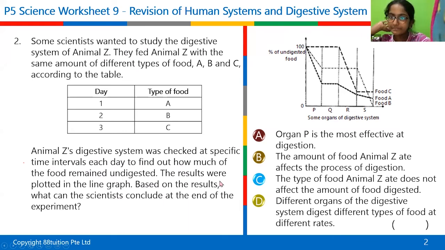The results are plotted in the line graph. What is a bit different is now we are looking at different types of food. Remember I also asked you about the different parts. What do you suspect is the first one here known as P? What is part P?